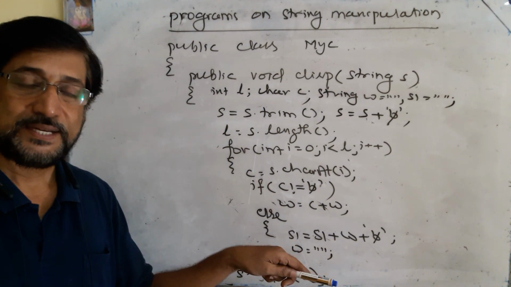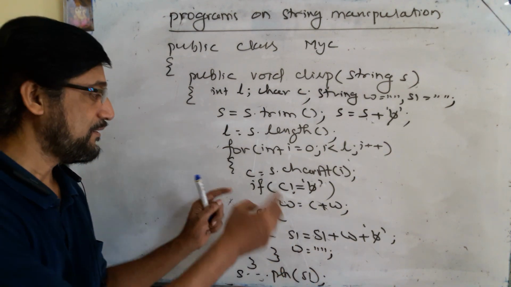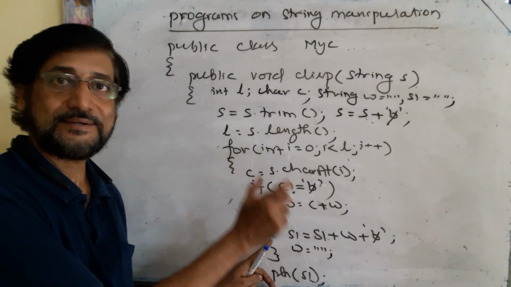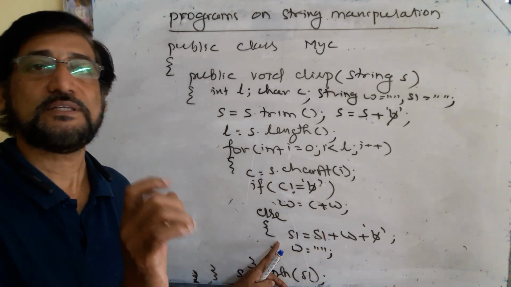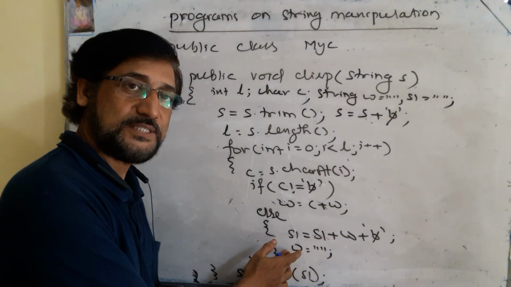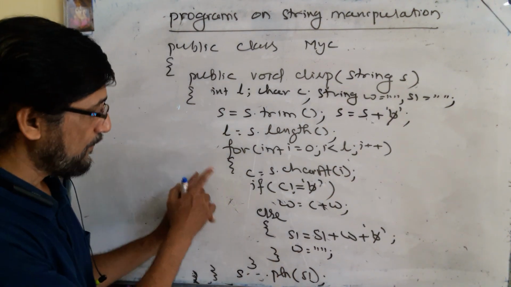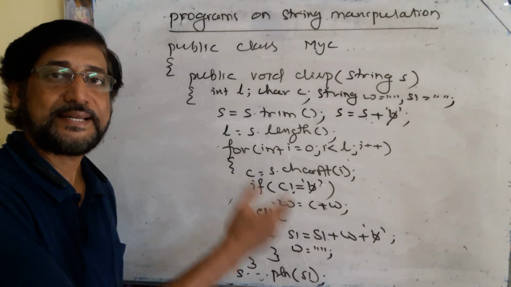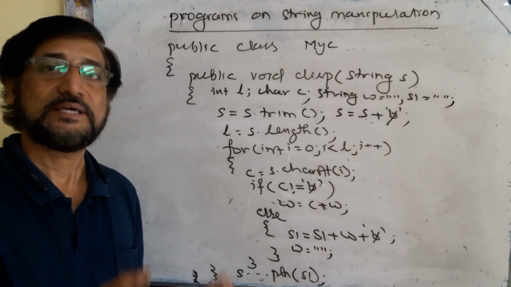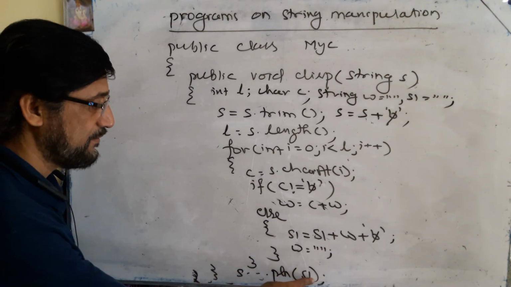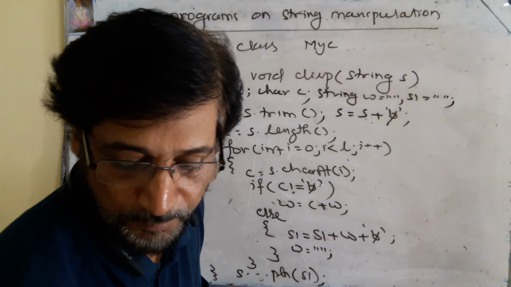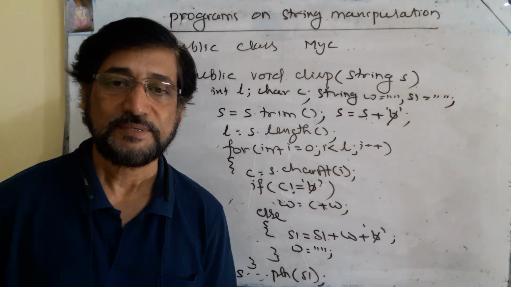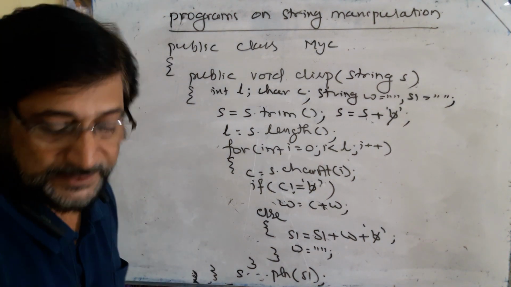After getting the space character, you have got the word in reverse manner, then you come to the else part, concatenate the variable W with the string variable S1, so you get the new string with reversed words. Then make W null, close the else, close the for loop. After all the characters are selected and all the words are reversed, you can print it. Then close the method and close the class. So in this way you can input a string and reverse each word of the string without changing the position.